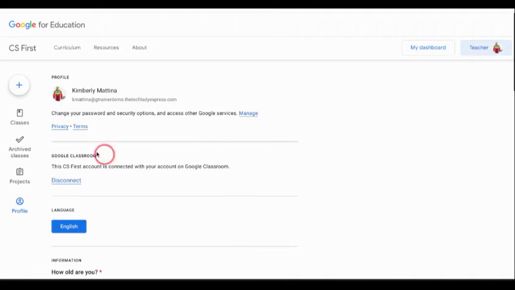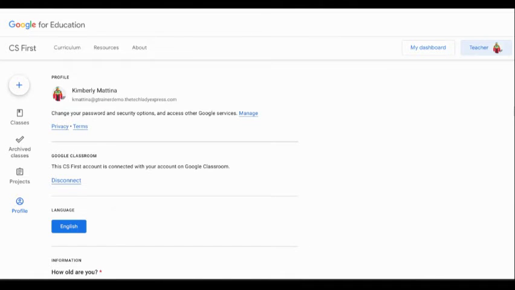And once it's connected, you'll see here in this section, it'll say disconnected. That means that CS First is now connected to my Google Classroom profile. All right. Now, obviously, when you connect your CS First profile to Google Classroom, you may want to import those